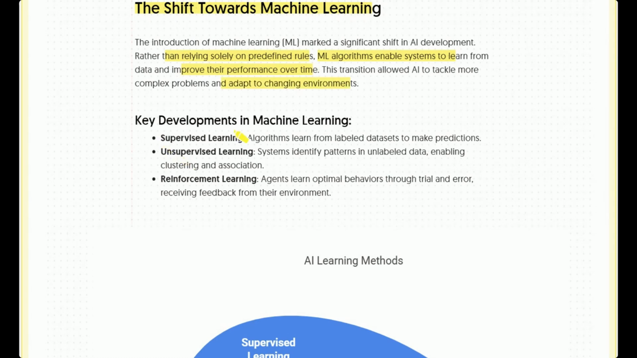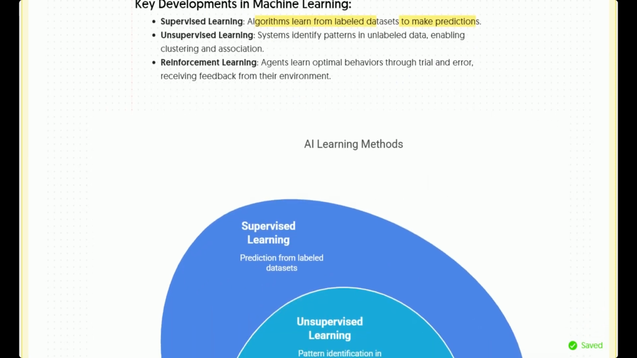So what are the key developments in machine learning? The first one is supervised learning. In supervised learning, we use labeled data to train our model, and there are certain types of algorithms that learn from labeled datasets to make predictions. Basically in supervised learning, we deal with labeled data, and with the help of that labeled data, we train our model for such types of prediction.